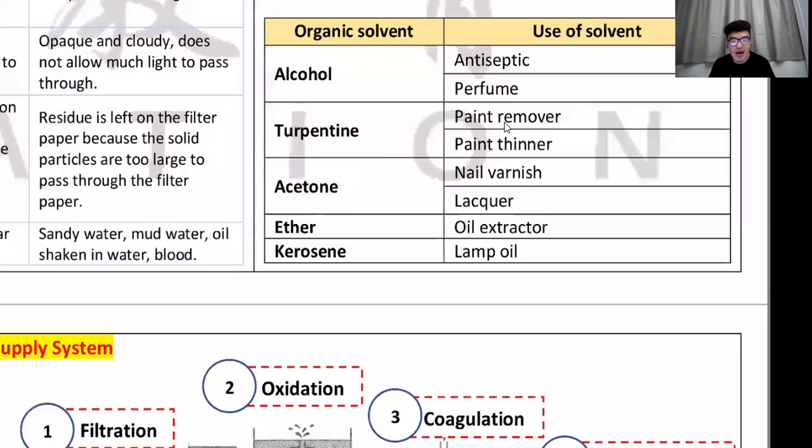All right, acetone. Girls, you know what this is? I'm sure you know what this smells like too. It is in your nail varnish. You know, the thing you use to wipe your nail polish away, this thing stings, right? So that's the acetone. Hey, this thing is also very good in removing price tag.